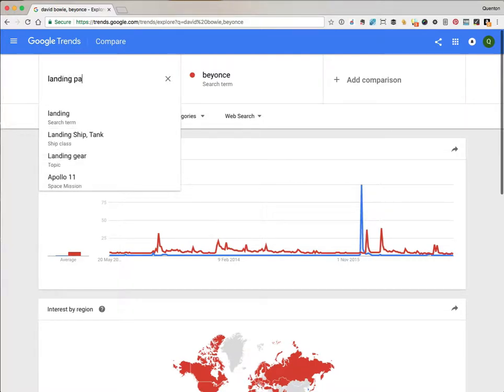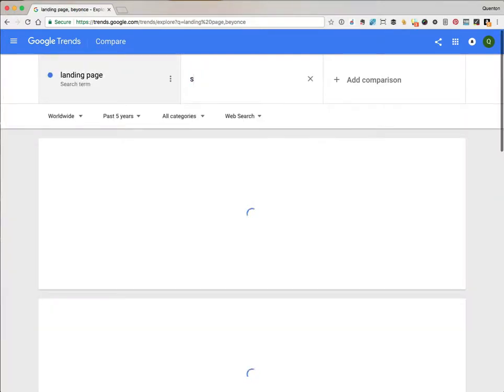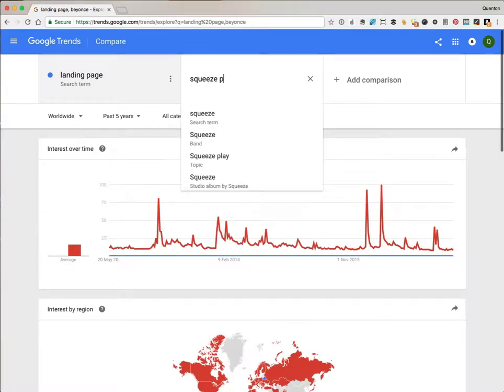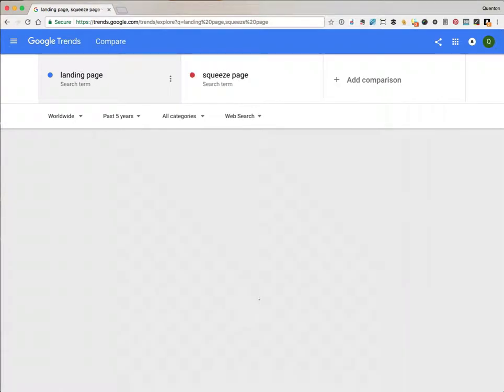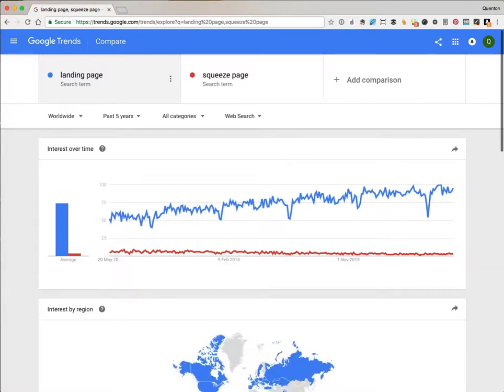Landing page, in there. Squeeze page in there. As you can see, landing page is a much more popular term. And it's increasing in popularity too, which is a good sign. You can see it increasing as time passes. The term squeeze page is actually falling out of favour a little bit. So whether you're choosing a domain, or buying ads, or building links, that's really useful information to have. Now, of course, you'd want to look at some other keyword research tools as well to get an idea of the actual numbers of searches.